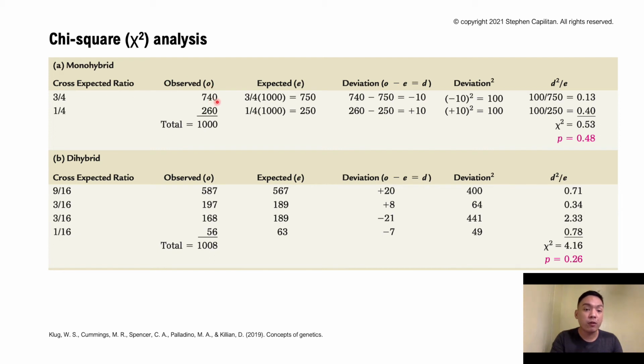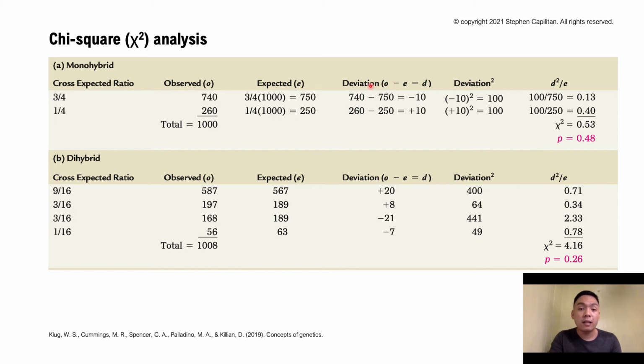Observe, we have 740 and 260 for the 1/4. We got these expected values by multiplying 3/4 by 1000, and we got 750. 1/4 multiplied by 1000 gives us 250.